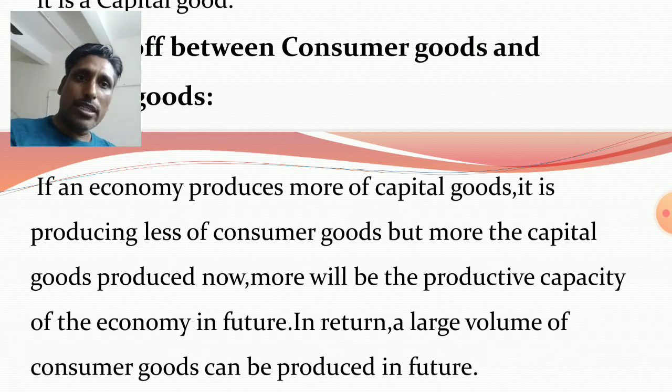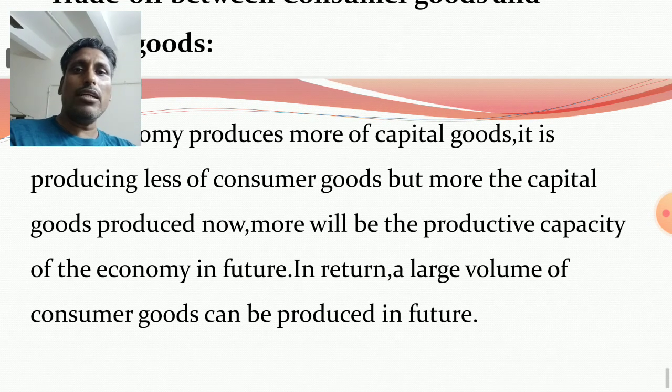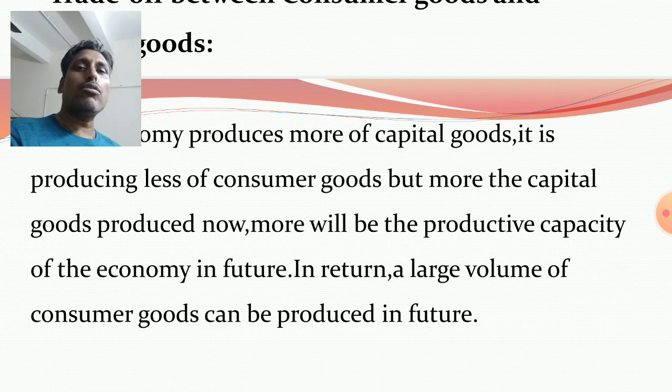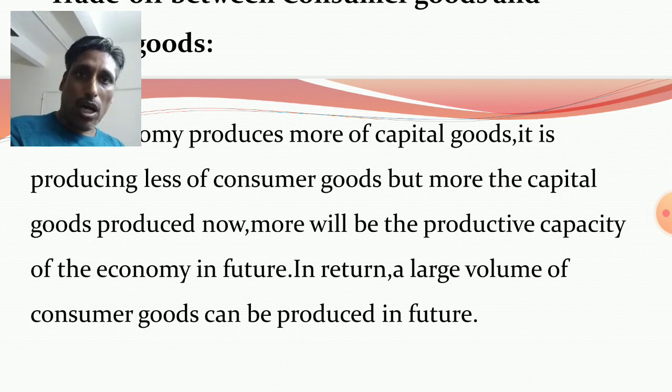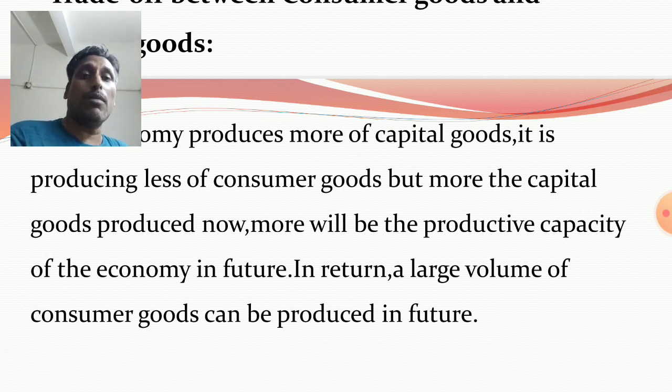If the economy produces more capital goods, then on the other side production of consumer goods decreases. But when more capital goods are produced now, in the present time, then the productive capacity of the economy in future will be more. And due to more productive capacity, a large volume of consumer goods can be produced in future.